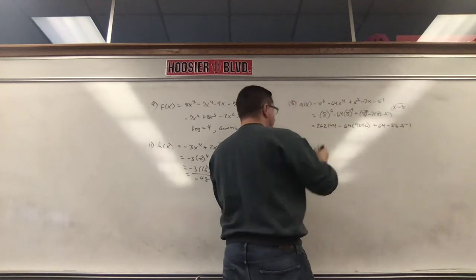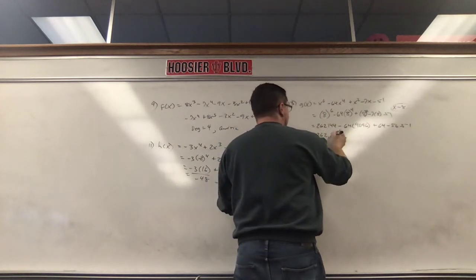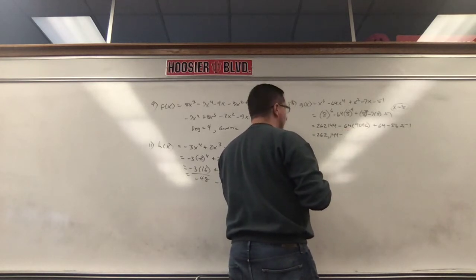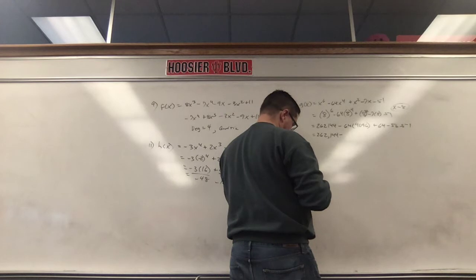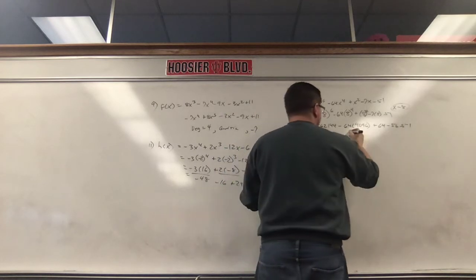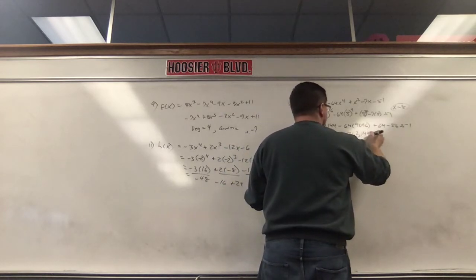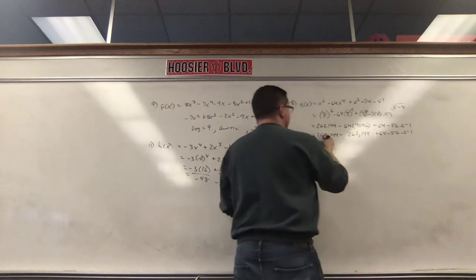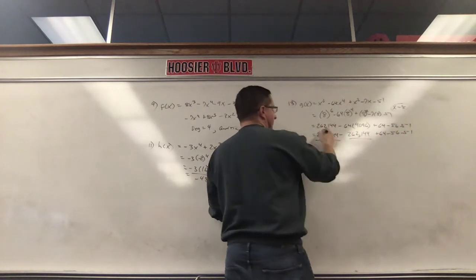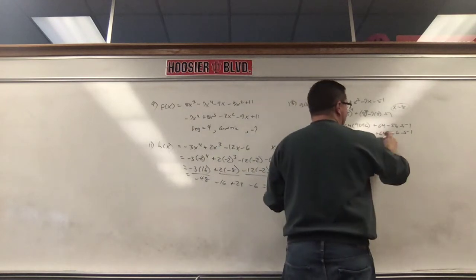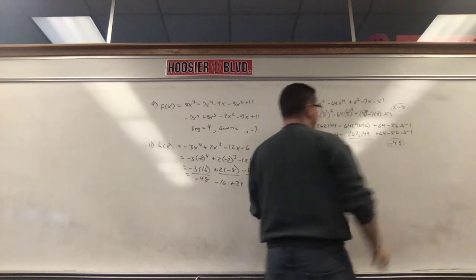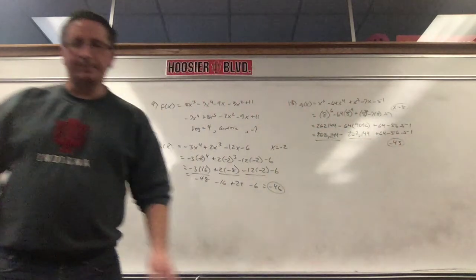Okay, so we have 262,144 minus 64 times 4096, 262,144. Well, that's nice. This isn't bad at all. This, take away this, that's the same number. They're gone. 64 minus 56 is 8. 8 minus 51 is negative 43. Man, that turned out nice. Negative 43.